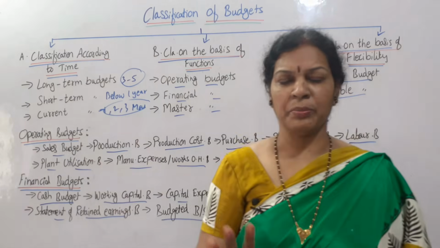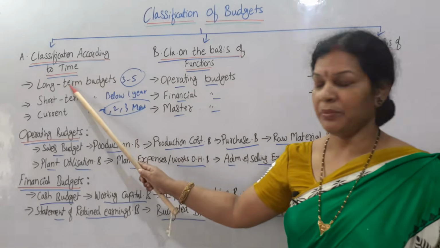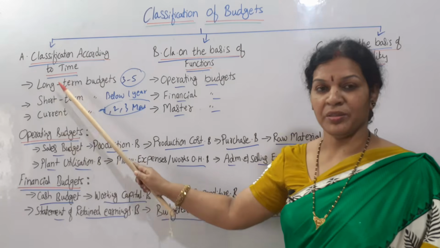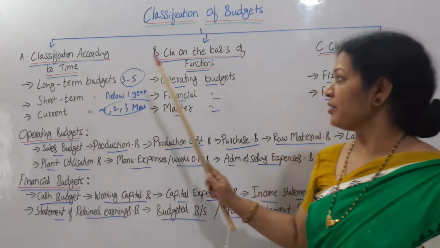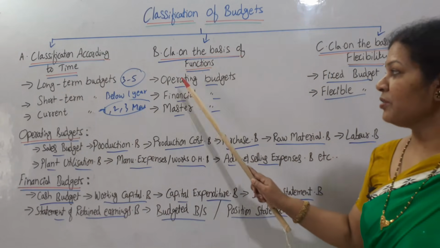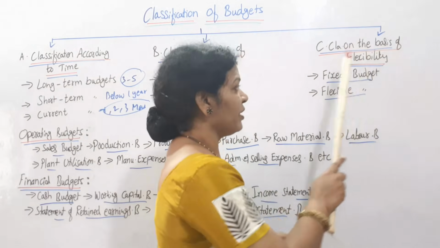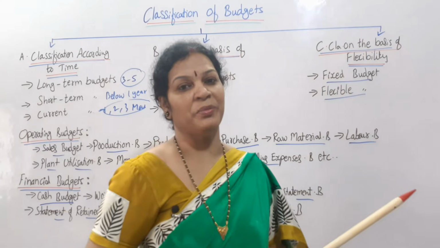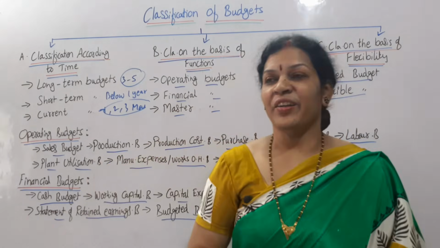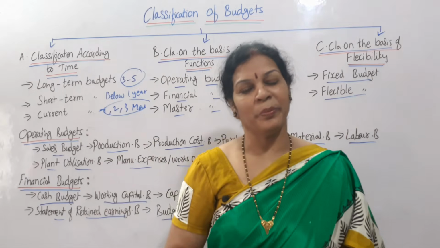Simple, easy to remember. One is based on time, 3 budgets: long term, short term and current. Based on the functions: operating, financial, master budget. Based on the flexibility: fixed and flexible budget. That's it. Now in the coming classes, we'll work out practical problems.